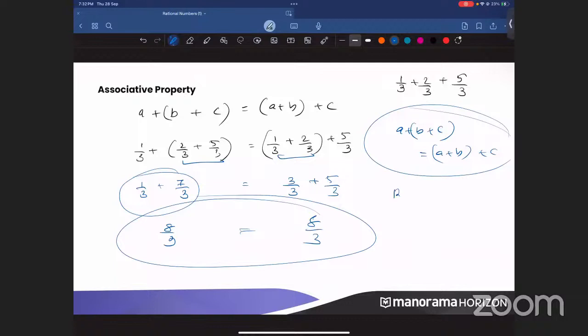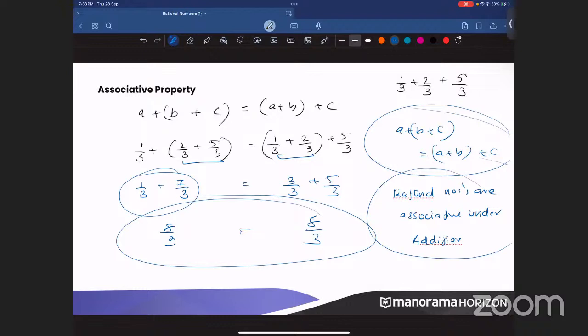That means we can write that rational numbers are associative under addition. Clear? Only under addition. I'm not talking about subtraction or division or multiplication. So rational numbers are associative under addition. Now, what about subtraction, multiplication, division? Are they associative?